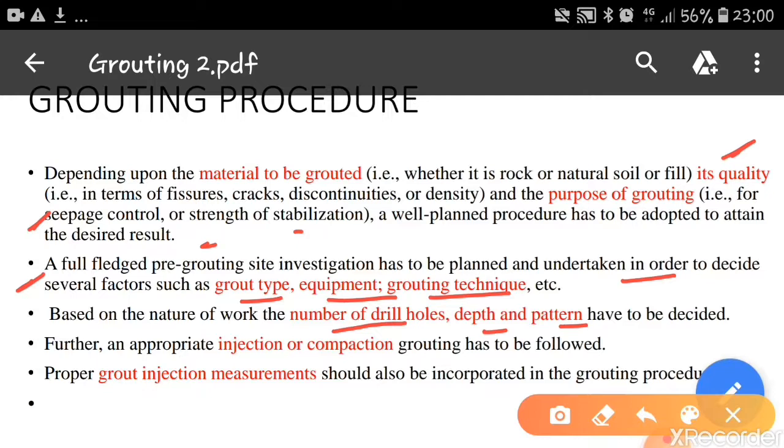Further, an appropriate injection or compaction grouting has to be followed, whether it is injection grouting or compaction grouting, that has to be decided, and proper injection measurements should be incorporated in the grouting procedure. Once the grouting is done, we want to know the amount of grout injected and how much strength may be available. That's why we have various grout injection measurements, and they have to be incorporated in the grouting procedure. So this is the step by step procedure required while doing the compaction grouting.